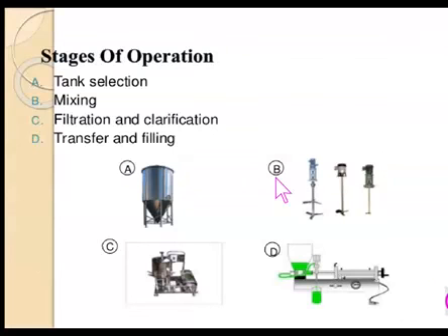Once the product is there in the main mixing tank, the reaction tank, a processing tank, it is required to be transferred to another tank, and the manufacturing facility should have sufficient provision for transferring.